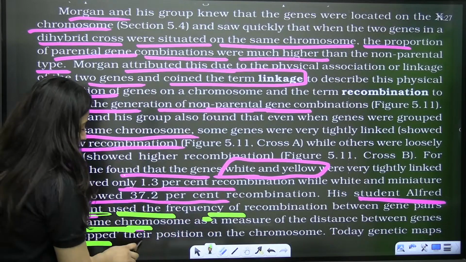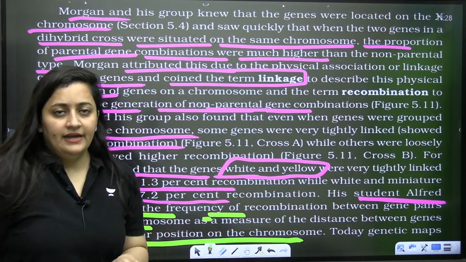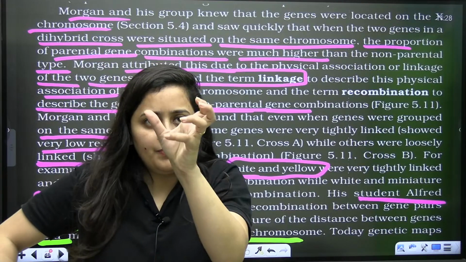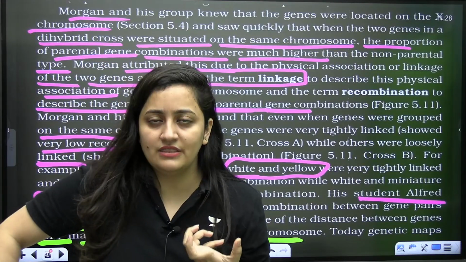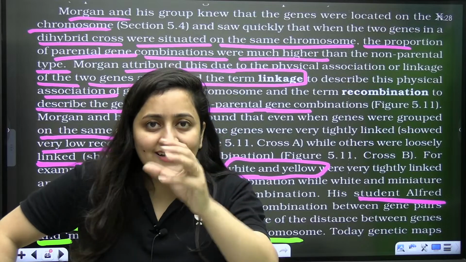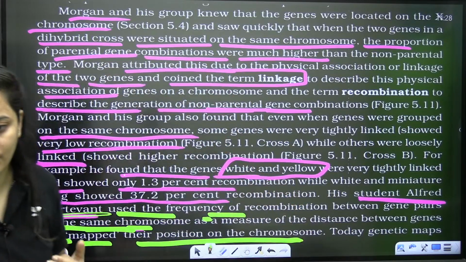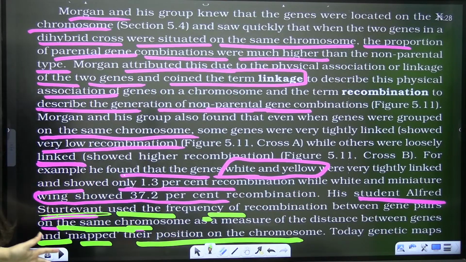So basically what Sturtevant did, he checked the recombination frequency in gene pairs, and accordingly he explained the position of genes on the chromosome. Clear? To map the position of genes on the chromosome.